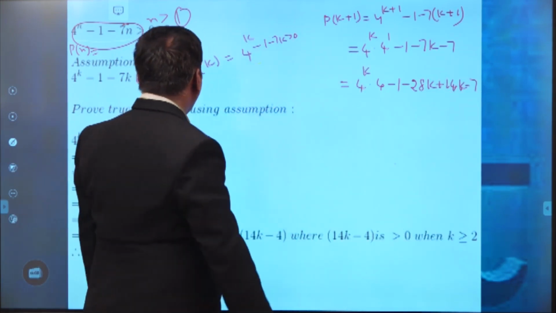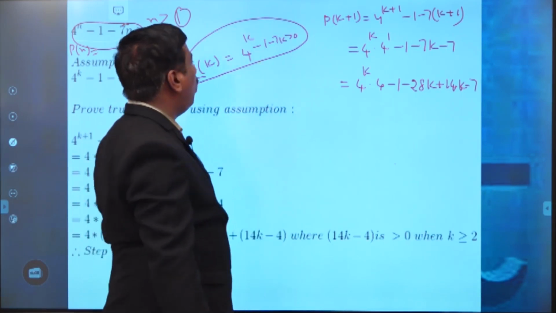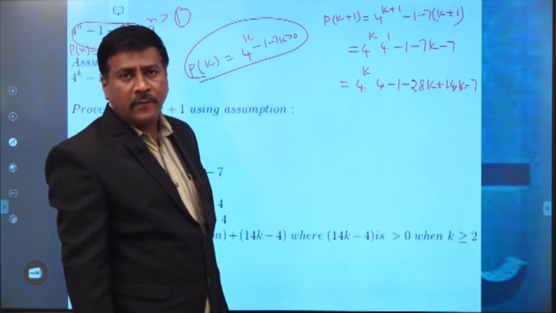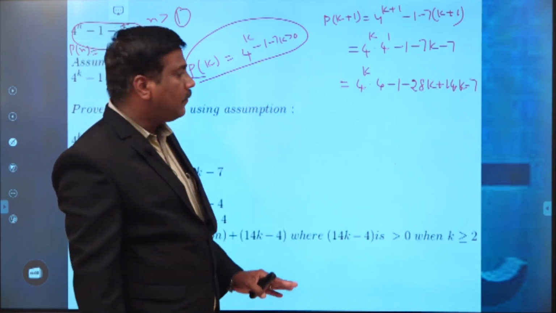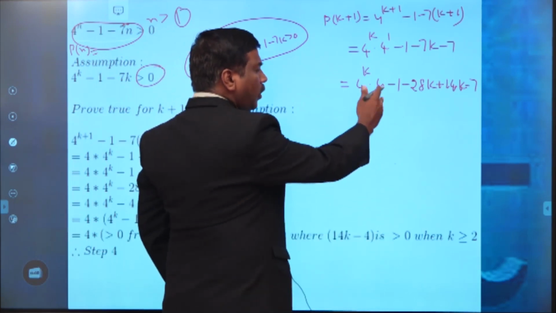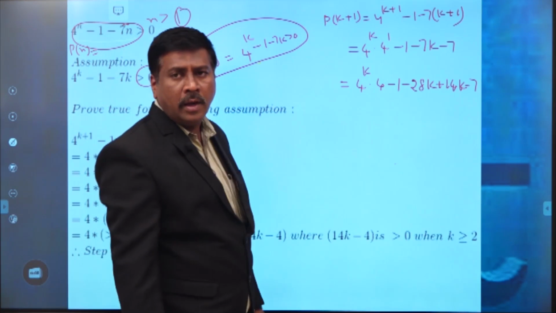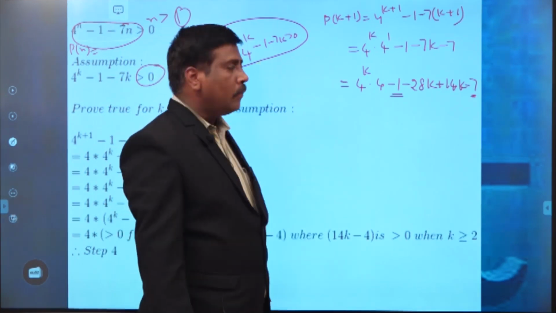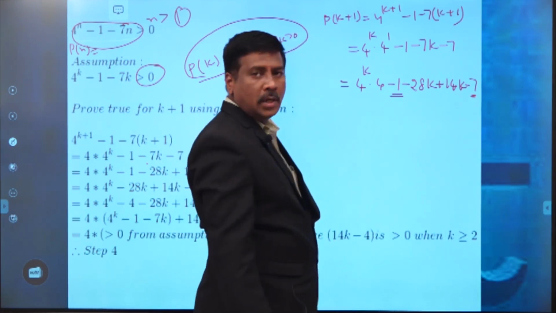Because whatever we assume for the k condition, that means P of k is equal to 4 power k minus 1 minus 7k, that condition we have to use in the k plus 1. That is why we assume like that, minus 28k plus 14k.